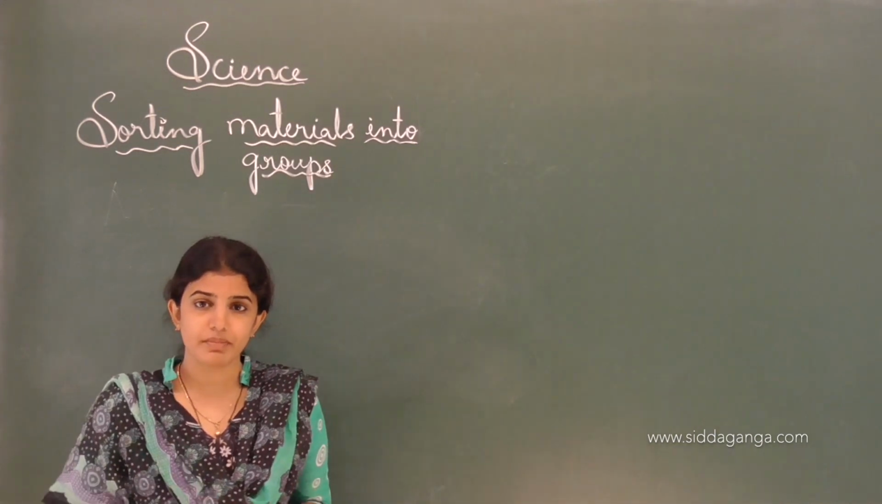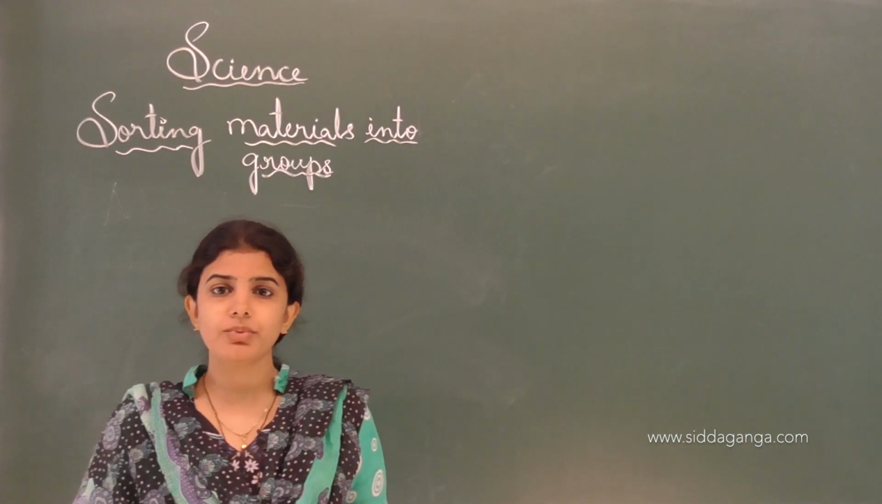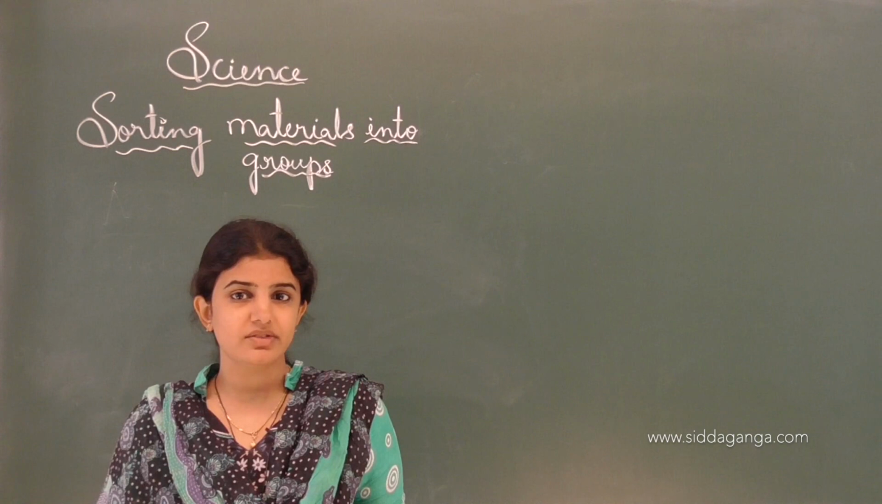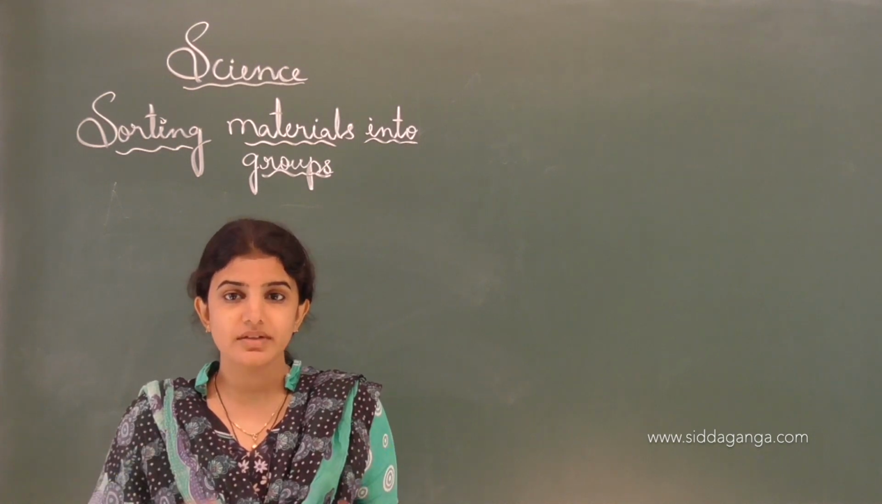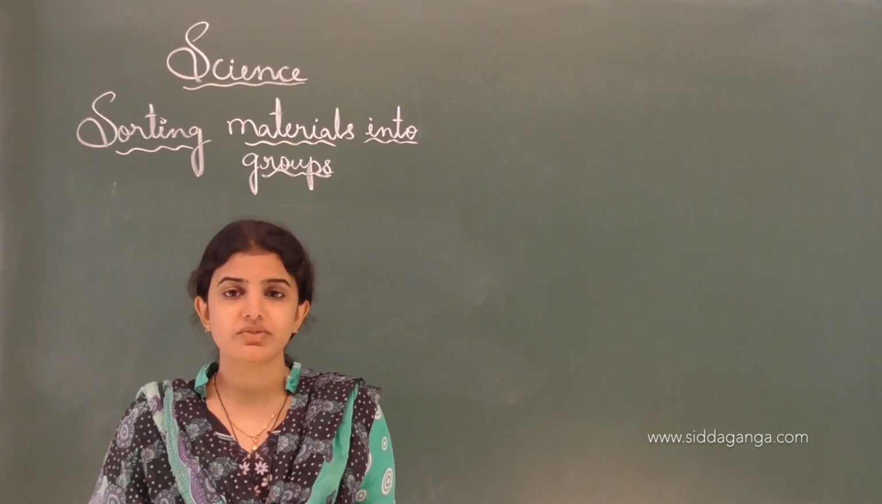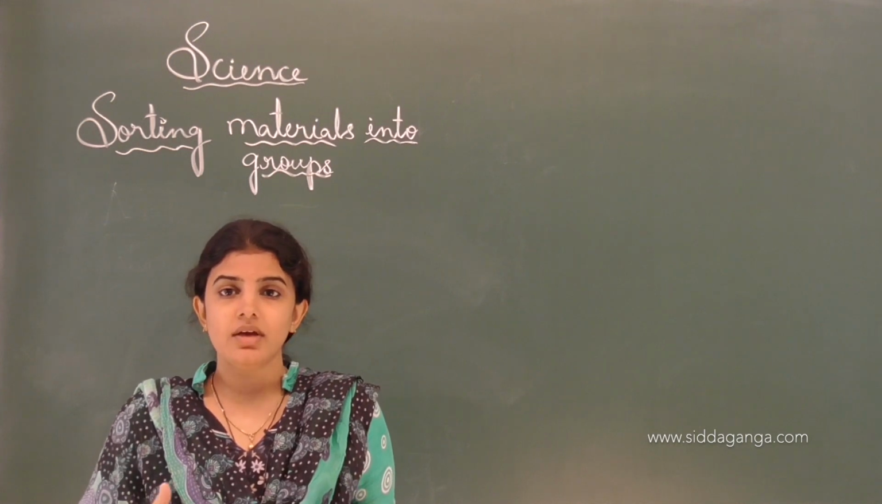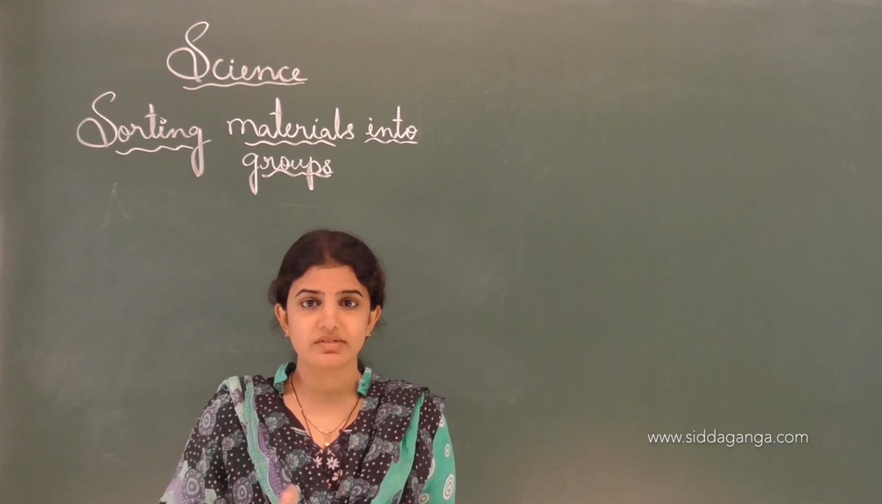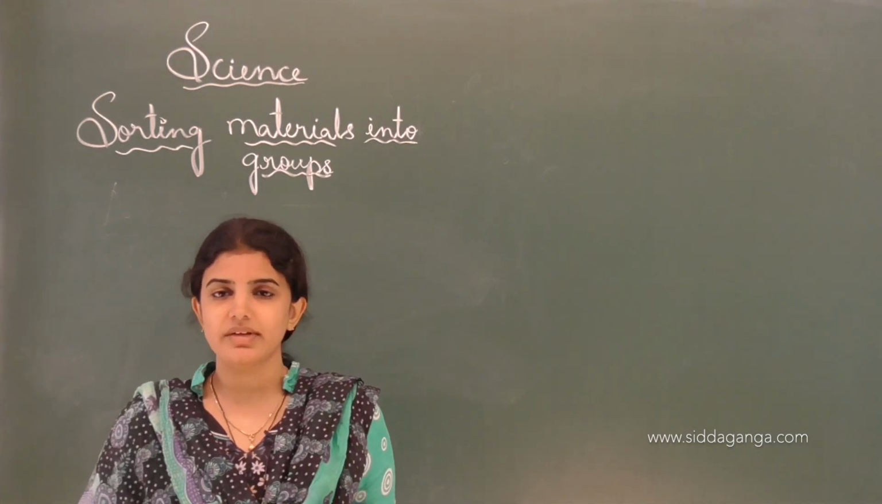And the next point is material. The matter of which an object is made is called material. In the previous class we also learnt about material and matter. Matter is anything which has mass and occupies space.